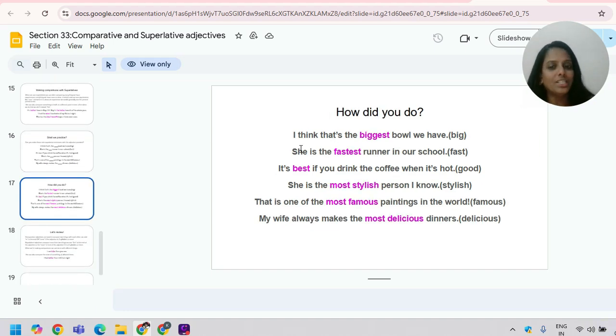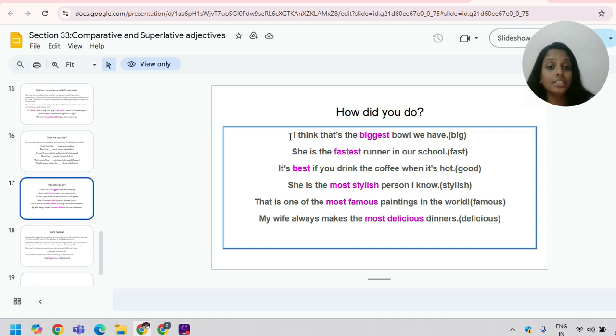So, how did you do? I think that's the biggest bowl we have. So, big becomes biggest. She is the fastest runner in our school. So, fast becomes fastest. It's best if you drink the coffee when it's hot. Remember the irregular superlative, so good became best.